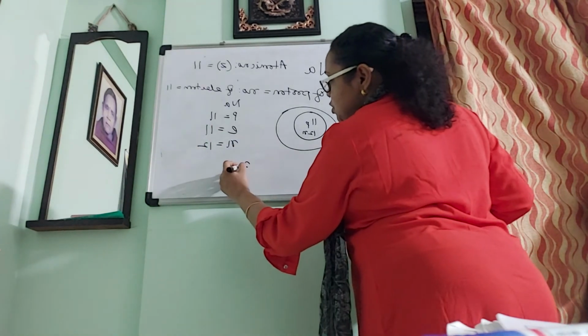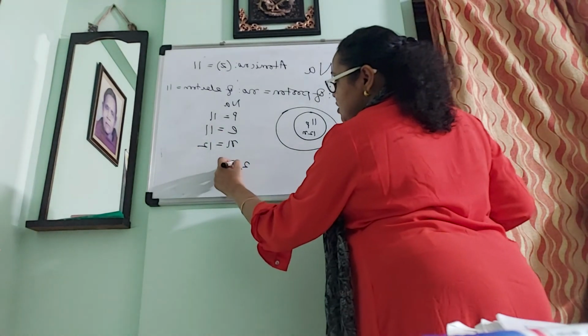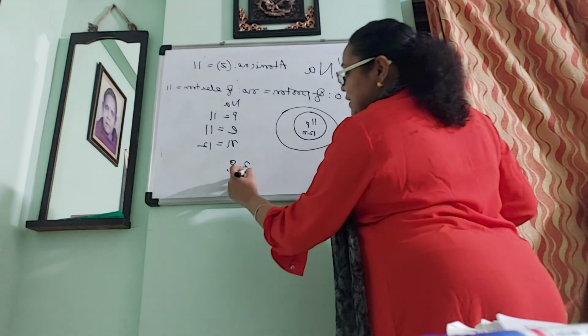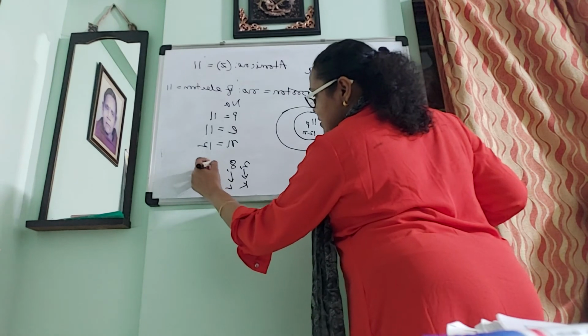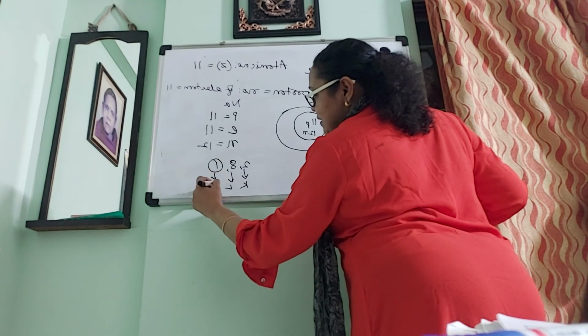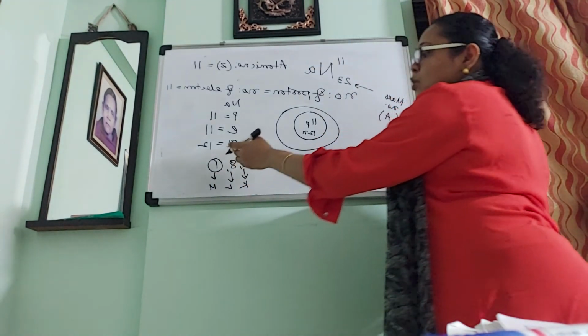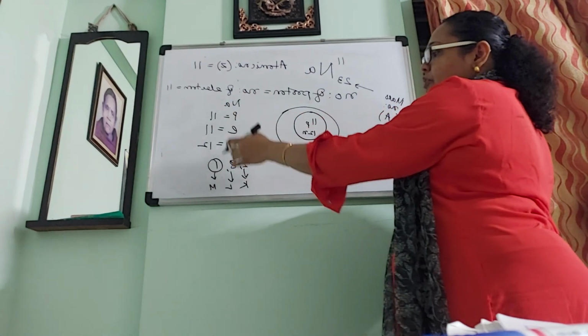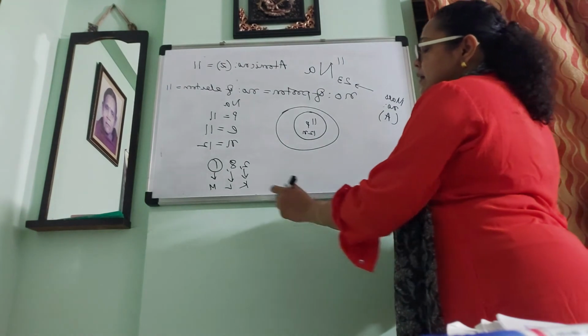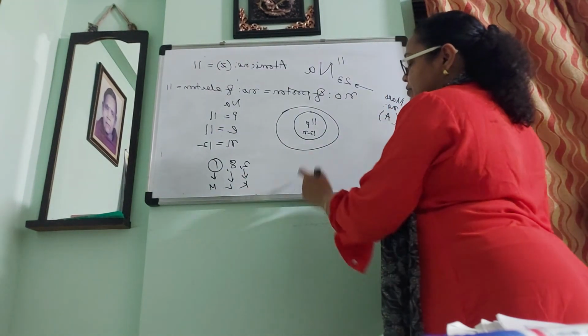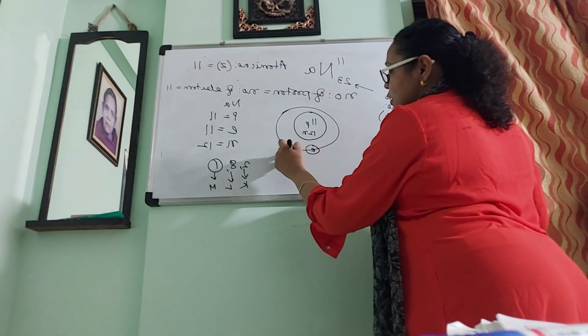So first 2, then 8. That is for the K, that is for the L, and the last cell, that is M, has the remaining electrons. So 2, 8, and 10 plus 1, that is, in the last cell there is 1 electron left. The first cell, K, has 2 electrons.